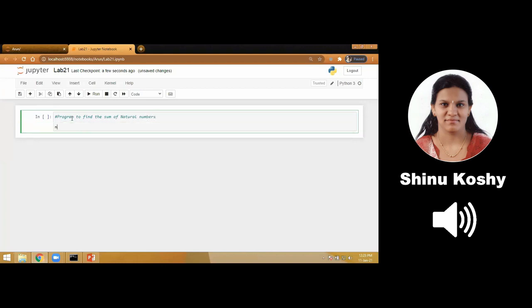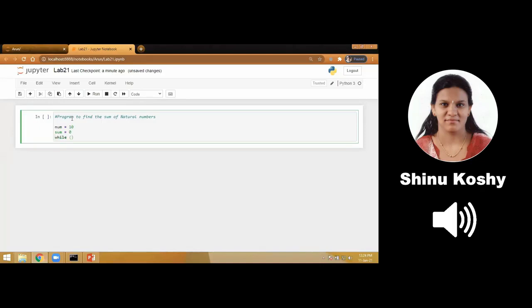So if this program was done without the loop, it would have added another about 10 sentences to this program. Now the program is just 5 sentences. If we didn't have the loop concept, it would have gone up to 10 to 15 sentences. So here, first sentence, we are writing num equal to 10. Why have I selected 10? Because I want to find the sum of first 10 natural numbers.